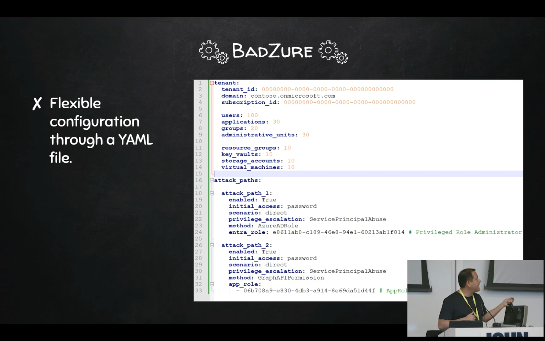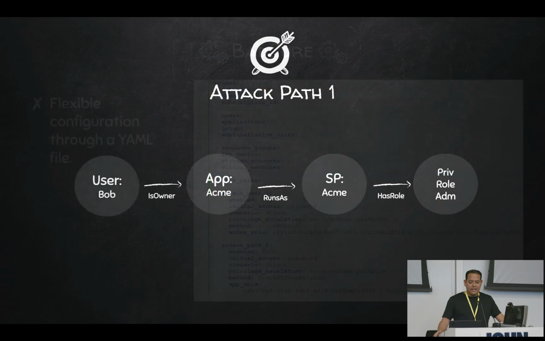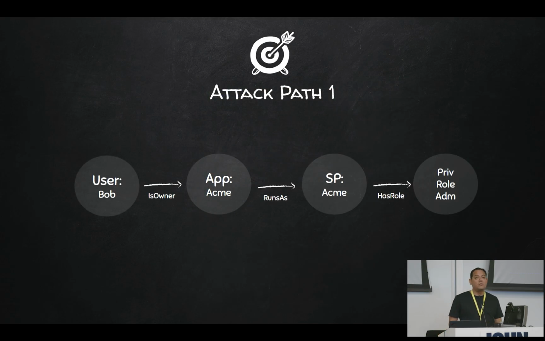Then we move on to the attack path area. This is where you can configure your attack paths. At the moment I support, I think, 3 privilege escalation techniques and multiple parameters, and they're all described on the wiki. But essentially on this second part of the YAML file, you're defining what attack paths you want in this environment, and Batcher is going to inject them for you. So we're going to have a look at 4 attack paths, and we're going to create them in our lab environment with Batcher in the demo.